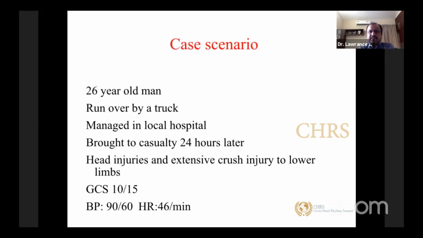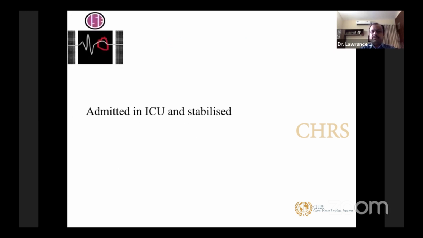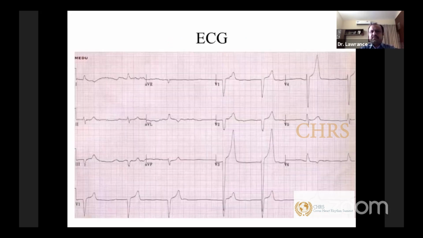So the third one is a 26-year-old man run over by a truck, managed in a local hospital, and brought to casualty 24 hours later. He had multiple head injuries and crush injuries. His GCS is 10/15, pressure is 90, and heart rate is 46. He has bradycardia. He was admitted to the ICU and stabilized.